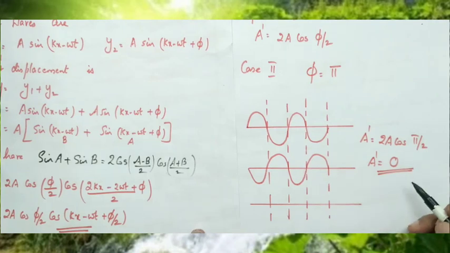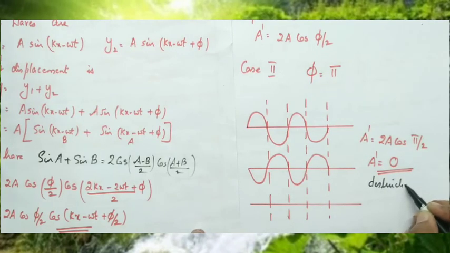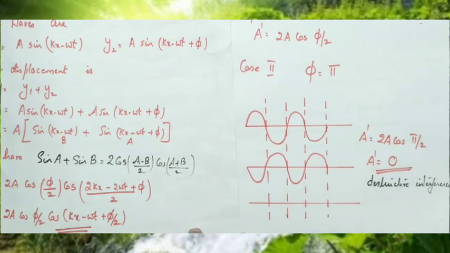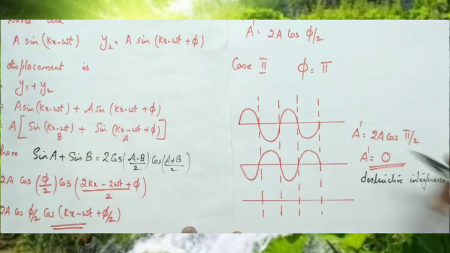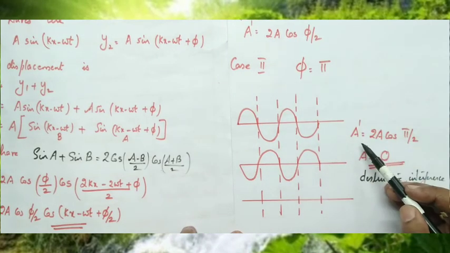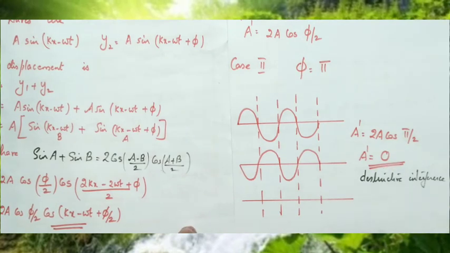That means no wave is produced, and that is called destructive interference. When the resultant amplitude is 0, that superposition is called destructive interference.